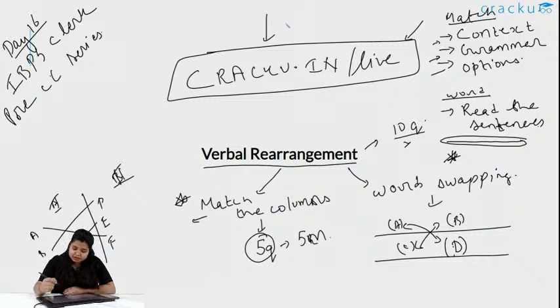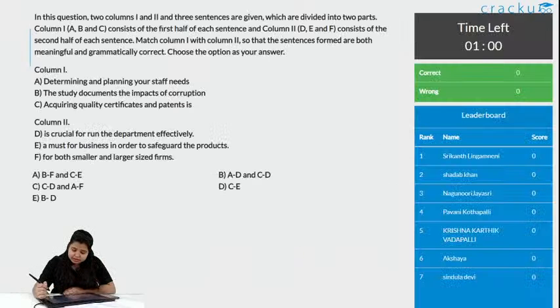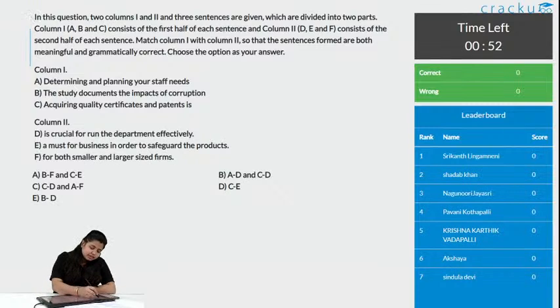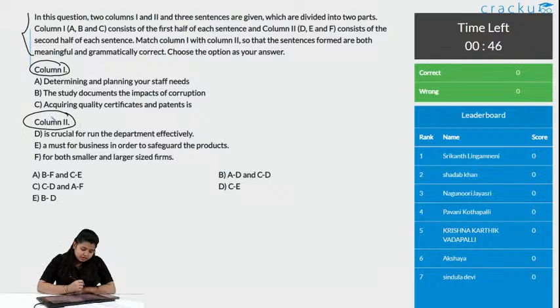I am posting the first question. There is a timer of 1 minute. If you do not want to read the instruction, no problem. It is just saying match the column. This is column 1 and this is column 2. And there are the pairs given in the options.